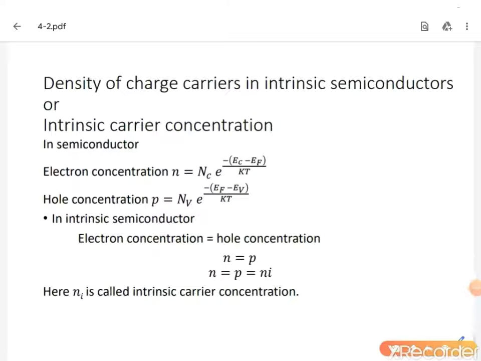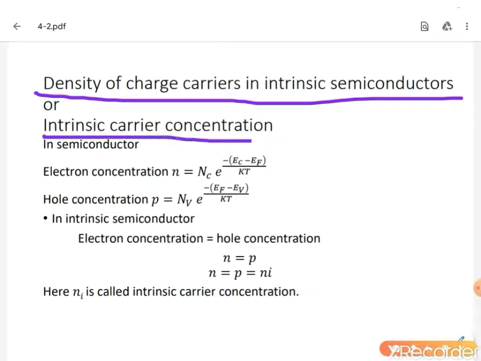Now we will derive the expression for the density of charge carriers in an intrinsic semiconductor, which is also called the intrinsic carrier concentration. When we are deriving the expression for this, we take the basic expressions for electron and hole concentrations, N and P.